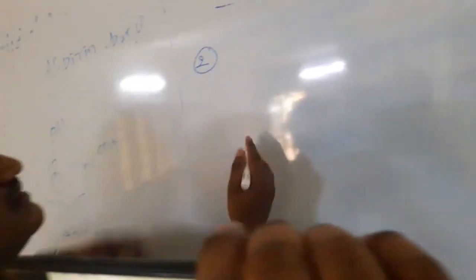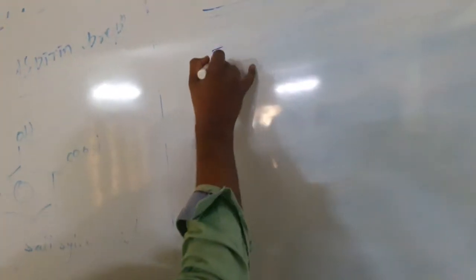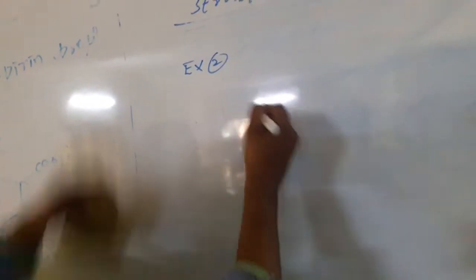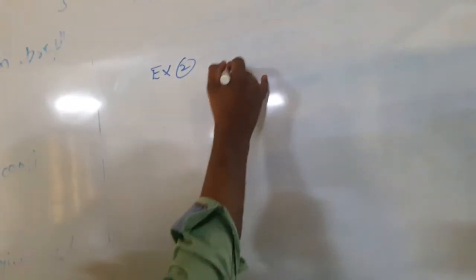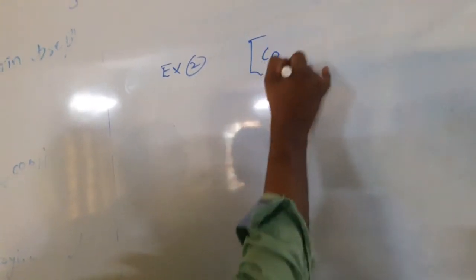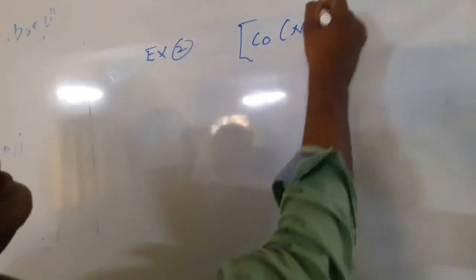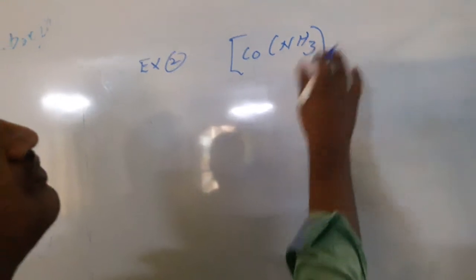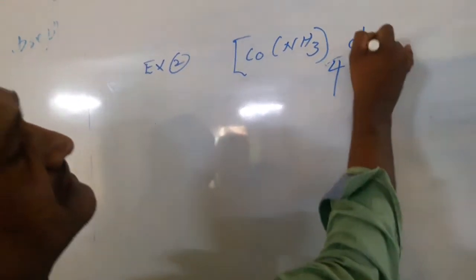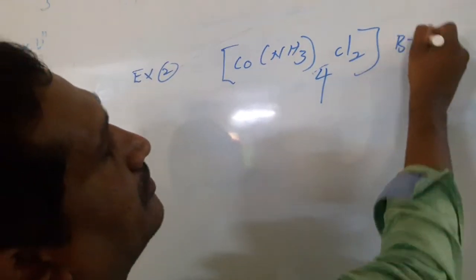Next, the second type of isomerism. For this you can take the example cobalt NH3 4 Cl2 and Br2.